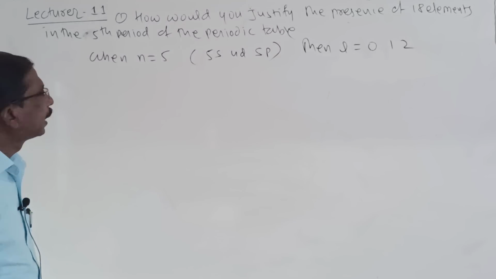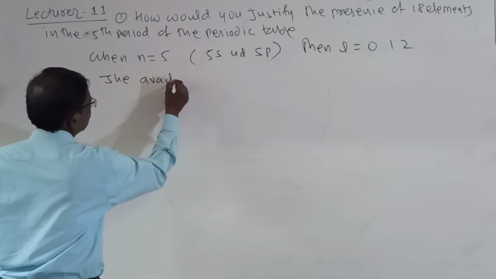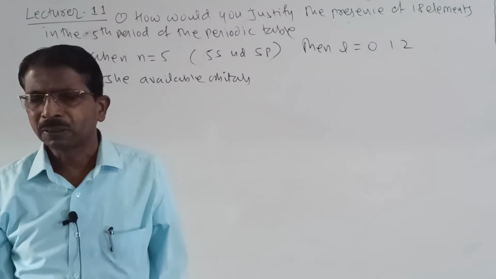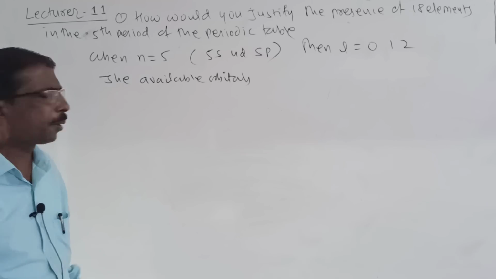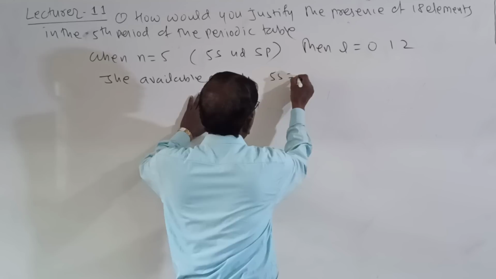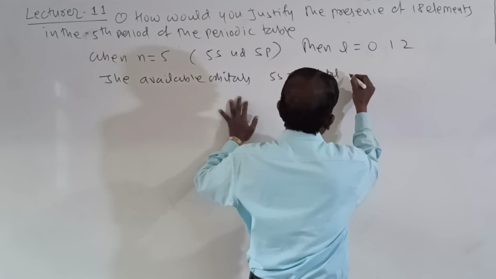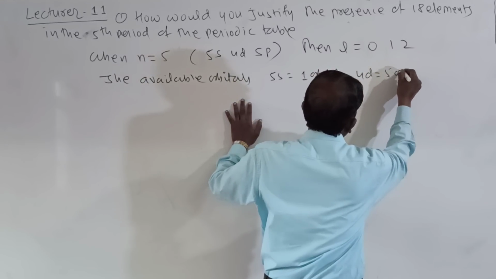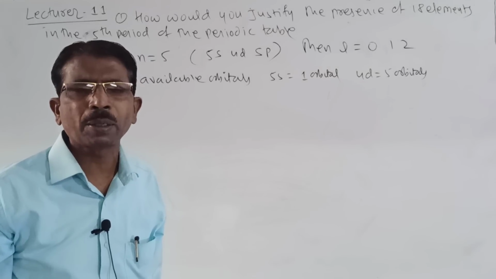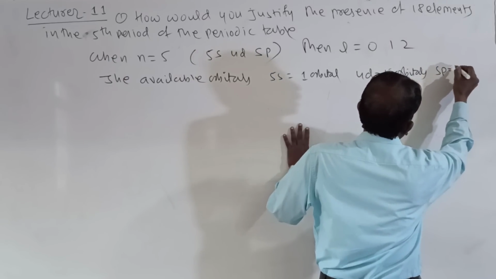So therefore, how many orbitals are available here? Look here students, 5s has 1 orbital, and then 4d has 5 orbitals, that is dxy, dyz, dxz, dx square minus y square and dz square, and then 5p has 3 orbitals.